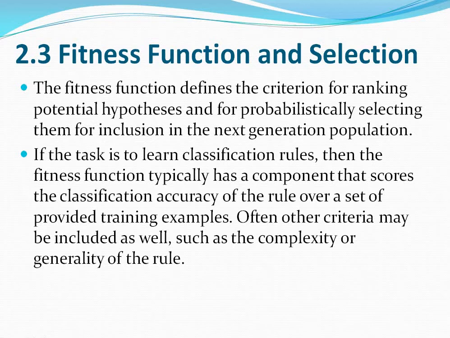If our problem is to teach the machine about classification rules, then it scores the classification accuracy of the rule over the set of training examples. It gives the score for the classification accuracy over all the training examples. Another criterion for the fitness function is the complexity and generality of the rule.